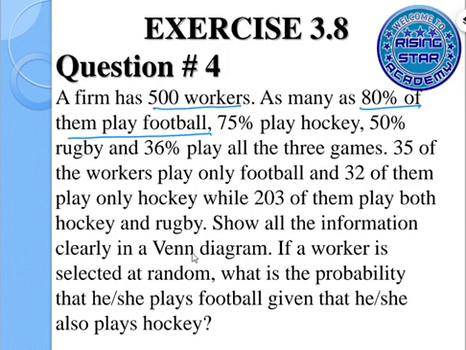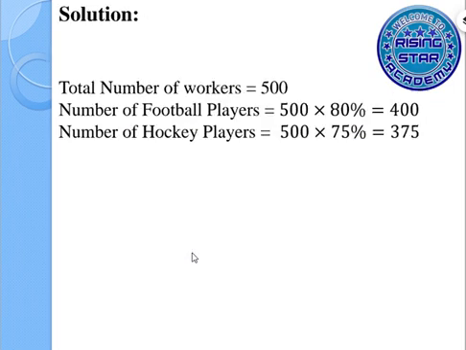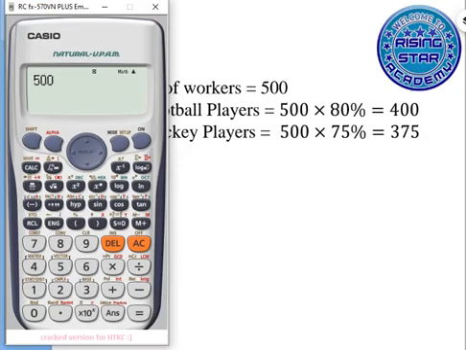Next, it says 75% play hockey. So the number of players playing hockey is 75% of 500. 500 times 75 divided by 100 is 375.